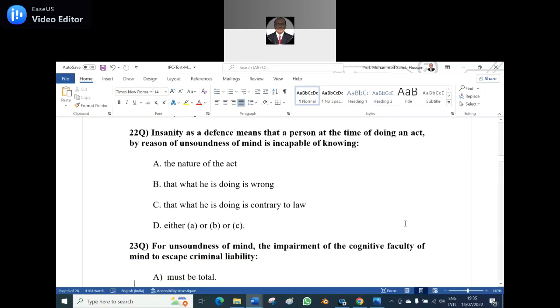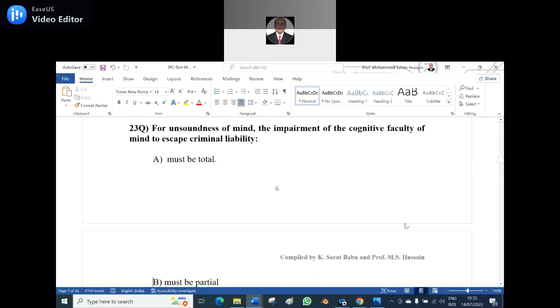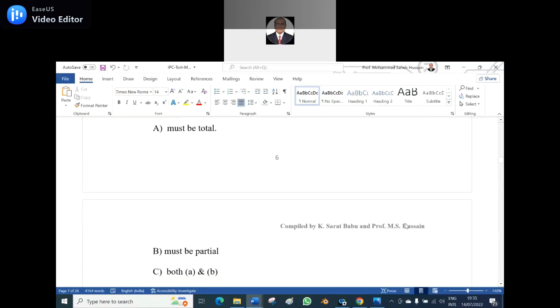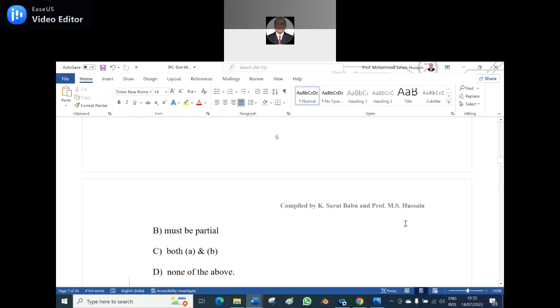The 23rd question. For unsoundness of mind, the impairment of the cognitive faculty of mind, to escape criminal liability: A, must be total; B, must be partial; C, both A and B; D, none of the above.